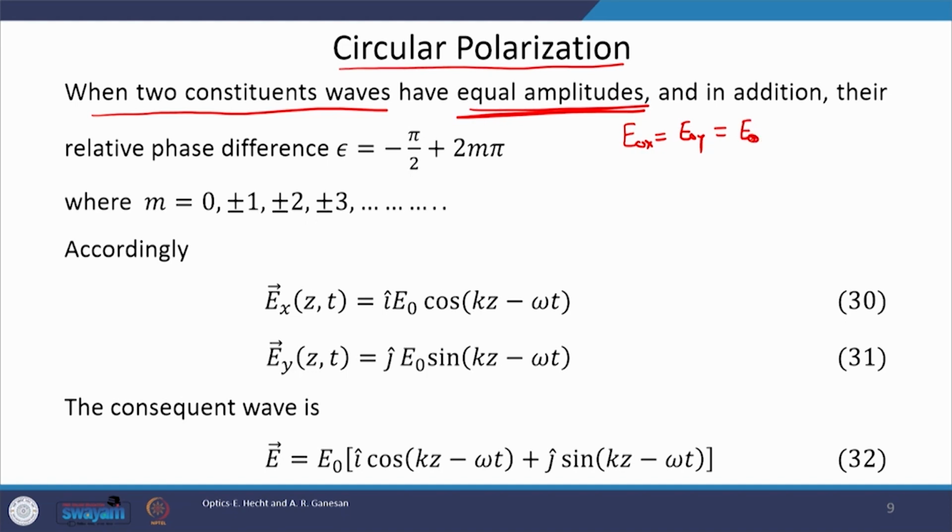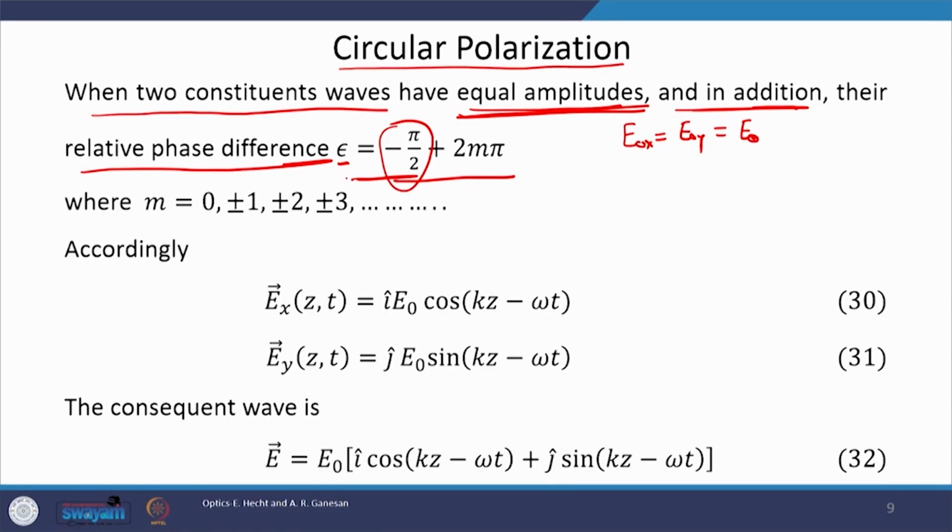Okay. And in addition to this, their relative phase difference, which is epsilon, is equal to minus pi by 2 plus integral multiple of 2 pi. Now, let us consider the simplest case where m is equal to 0. In that case, the relative phase difference between the two overlapping orthogonal waves is minus pi by 2. The simplest case is epsilon equal to minus pi by 2.